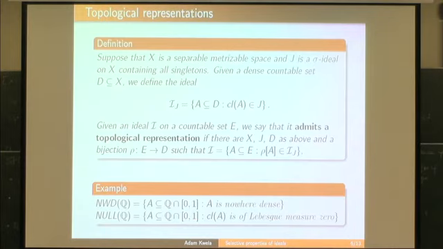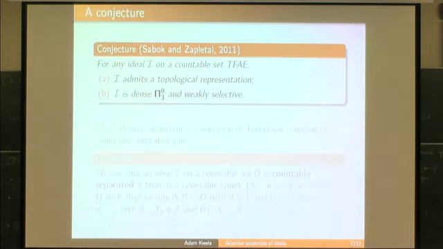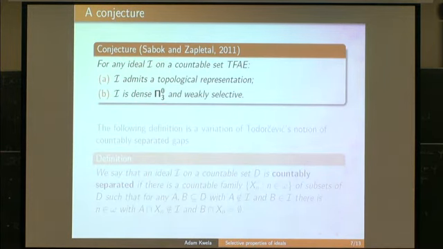Okay, and this definition was introduced by Sabok and Zapletal. And they gave the following conjecture, that an ideal admits a topological representation if and only if it is dense, F sigma delta, and weakly selective.